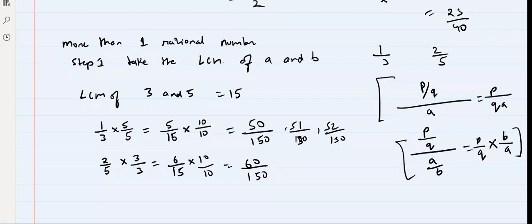Devika, don't worry, compound fractions will not be coming in the examination.